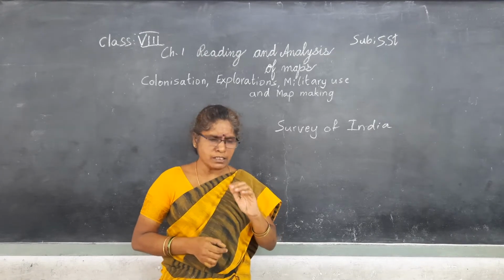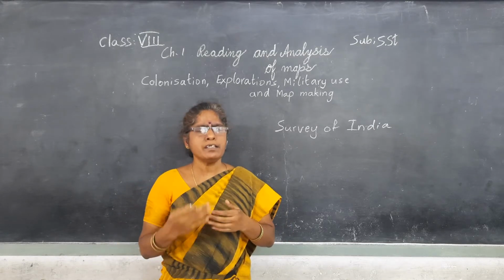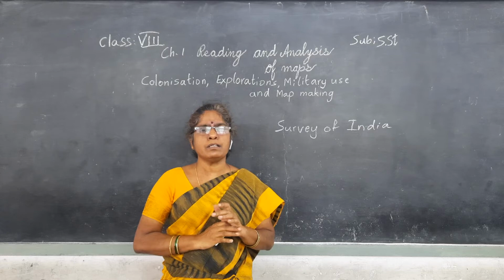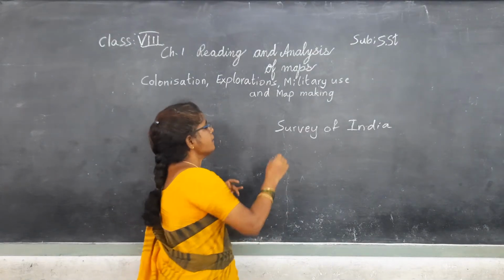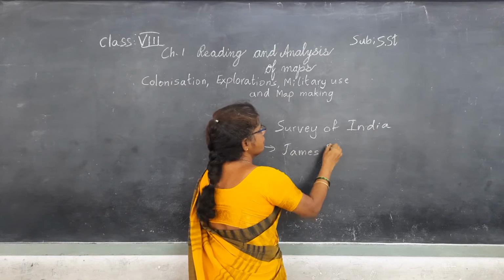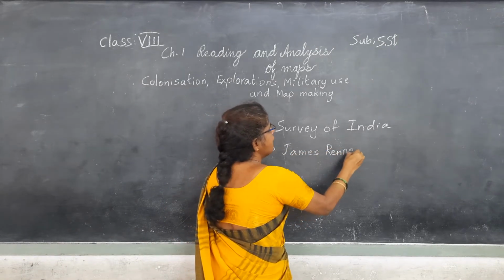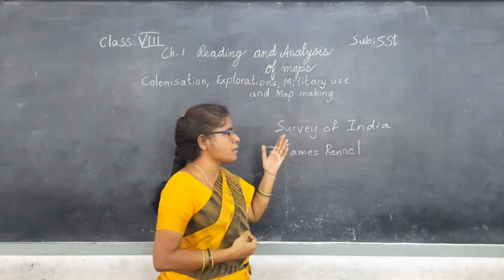To know the height of the places, what type of climate, everything about the places. They established it, and James Rennell was appointed as the Surveyor General of the Survey of India.